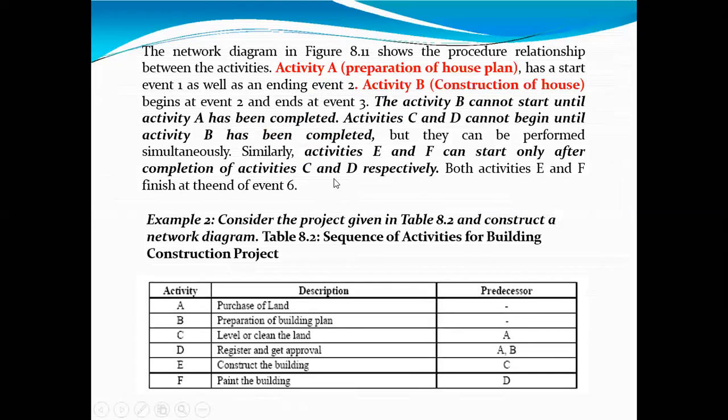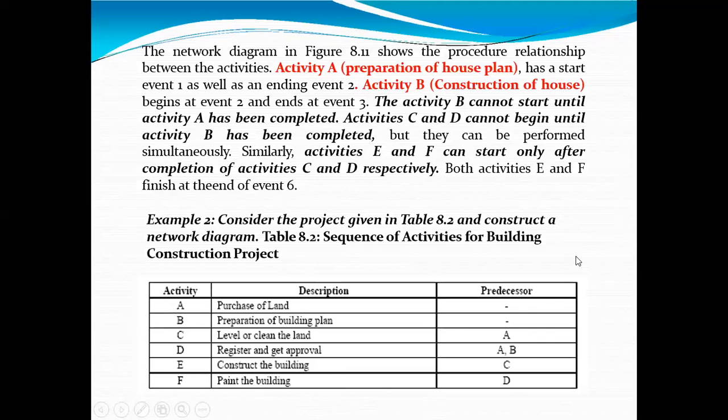This is the given table to you. Here in this table, activity A. What is the activity A? Activity A is purchase of land. Activity B is preparation of building plan. Activity C is level or clean the land. Activity D is register and get approval. Activity E, construct the building. And activity F, paint the building. So these 6 activities are given to you.